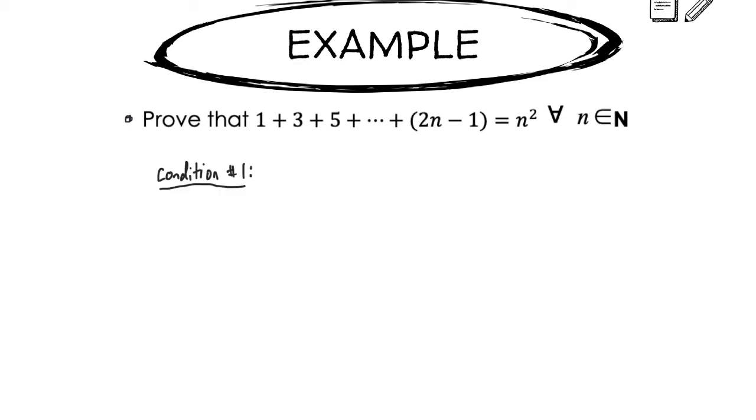An induction proof must always begin with condition 1. Condition 1 states that we must show that the statement is true for n equals 1. So I look at the left side of the equal sign. When n is 1, I only have a 1, not even a 1 plus 3 yet, because that would be n equals 2. On the right-hand side, I've got a 1 squared, and pretty obvious that 1 is equal to 1 squared. So I move on to condition 2.